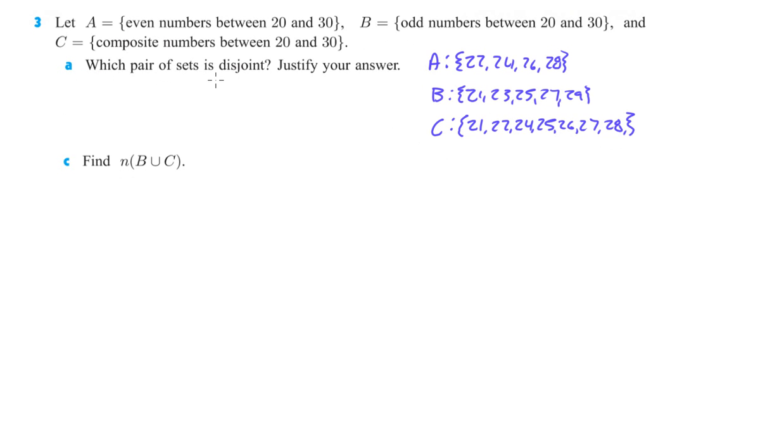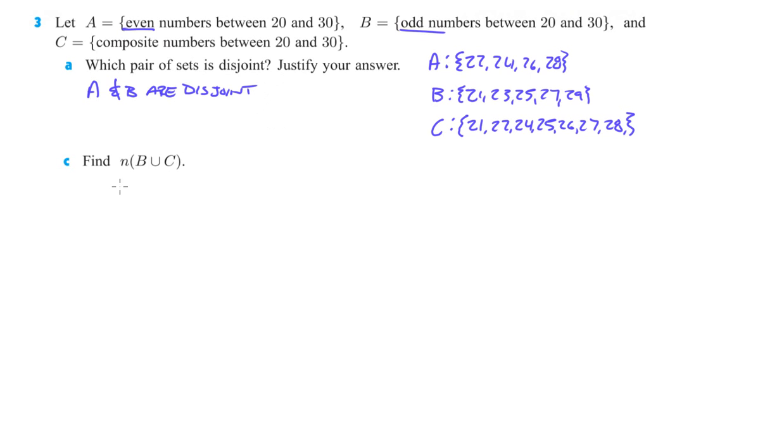Which pair of sets is disjoint? So which do not have anything in common? Since this one is even numbers and this one's odd numbers, A and B are disjoint. Because one has only even and one has only odd, there's no way that they could have any kind of overlap at all. There's no number between 20 and 30 that's both even and odd.